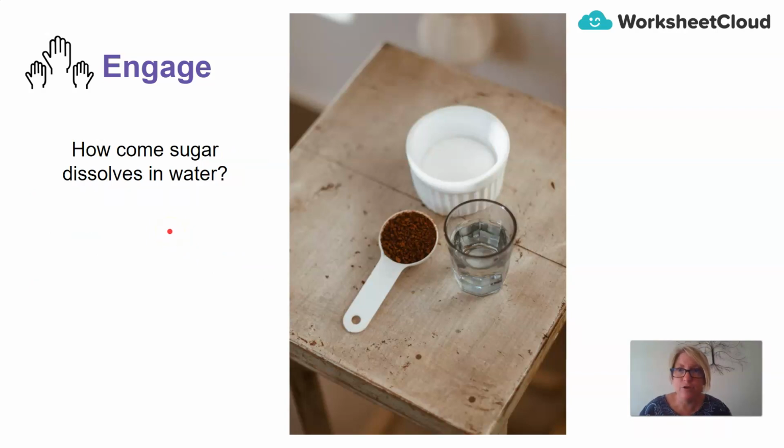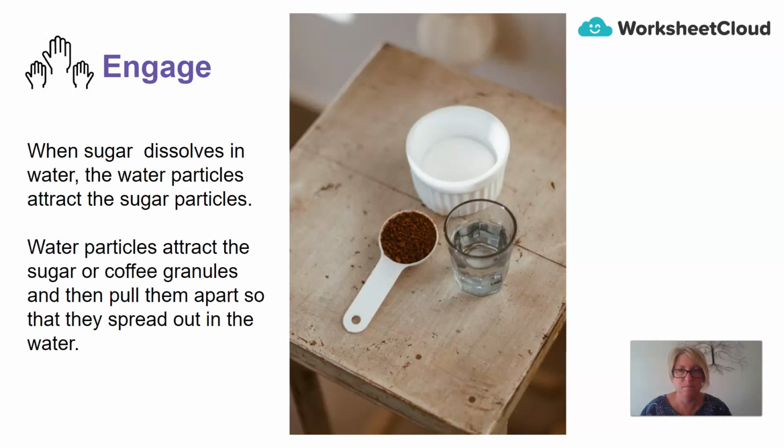And another thing for you to engage in, how come sugar dissolves in water? So here we have our sugar and here we have our water. How come when we put the sugar into the water, it seems to disappear? So when sugar dissolves in water, the water particles attract the sugar particles. Water particles attract the sugar or coffee granules and then pull them apart so that they can spread out in the water.